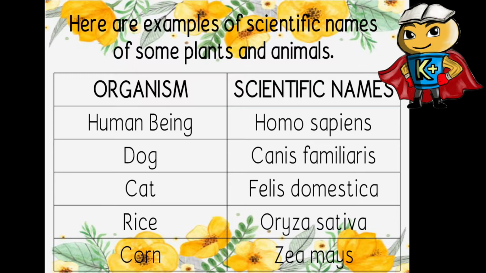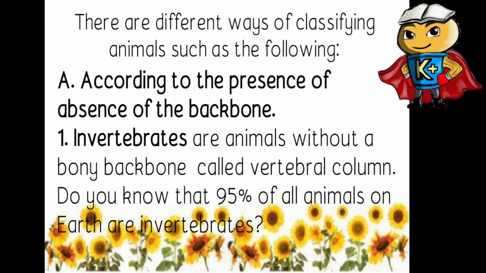Number 1 is human being, and the scientific name of human being is Homo sapiens. Dog is Canis familiaris, cat is Felis domestica, rice is Oryza sativa, corn is Zea mays. So there are different ways of classifying animals such as the following.